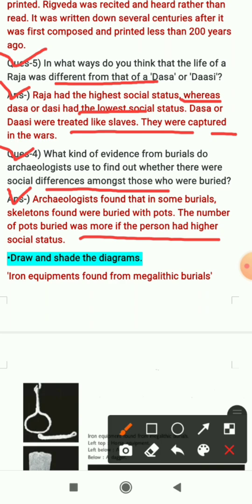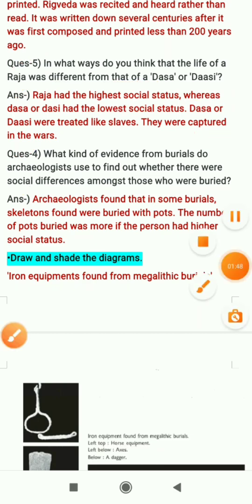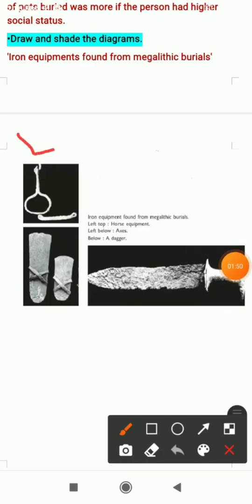The next exercise is draw and shade the diagrams. You have to draw the diagrams and then shade them: iron equipments found from the megalithic burials. Here you can see the picture of horse equipment, axes and dagger. You have to draw these diagrams in your copies, and draw them nicely.